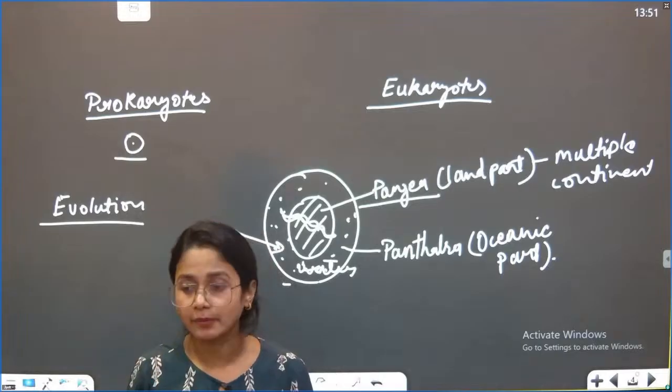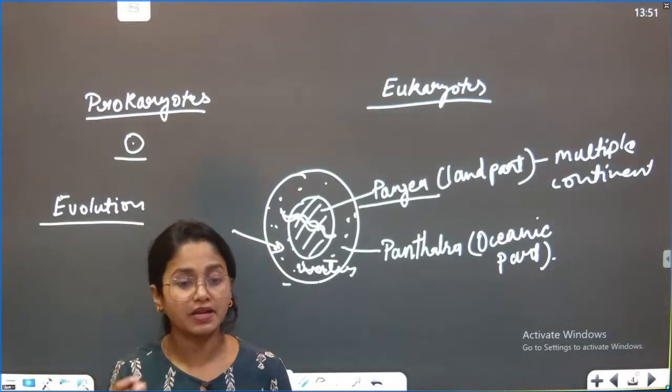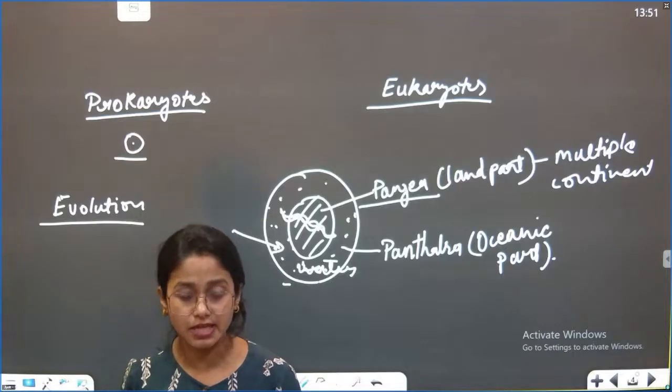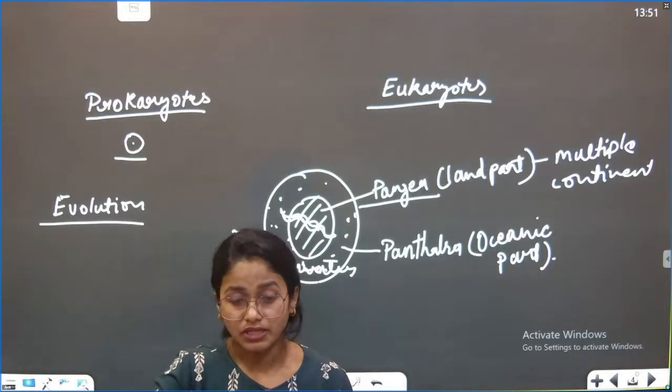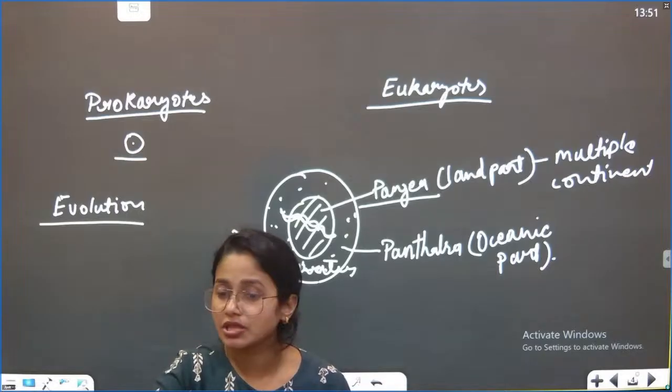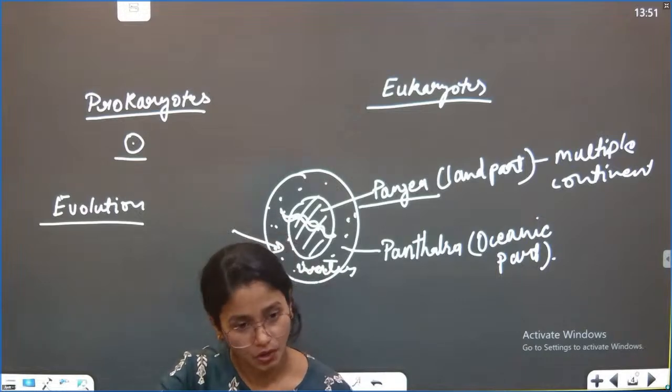That is the thing about bacteria, right? We say bacteria are cosmopolitan. Even in the current scenario, in some areas where oxygen is not present, where no life can exist, bacteria can exist. Got it?